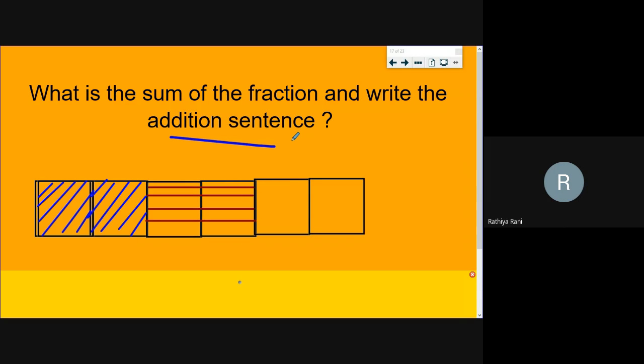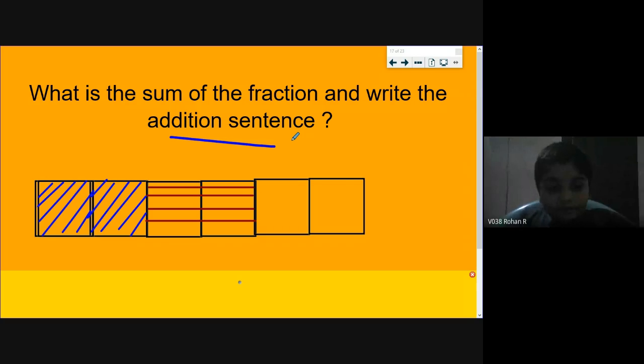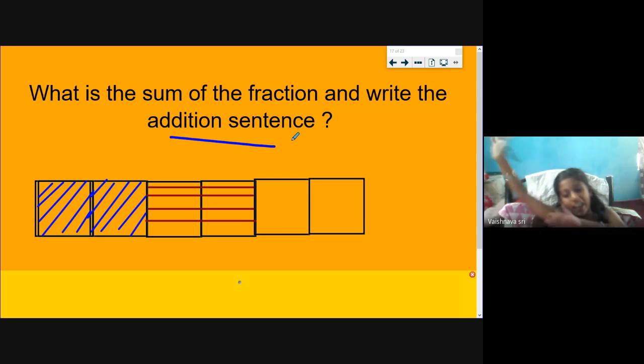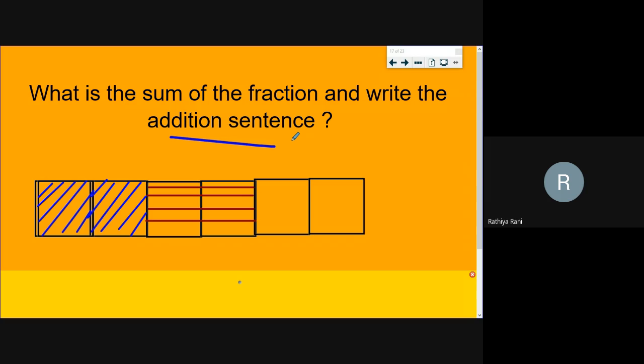Next, Rohan, Vaishnavi, Kim, please do it fast. So just look at completed. Very good, Rohan. So you have to write the addition sentence alone. No need to draw the diagram. Just write down the addition sentence. So I hope Dilshit, Jarishwa, Rohan completed. Vaishnavi, Daksha, Kim are doing good. Ma'am, I have completed. Yes, she also completed. Good, dear. Yes, Kim Mazania, did you finish?